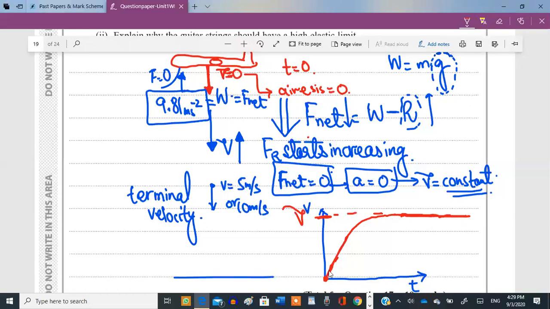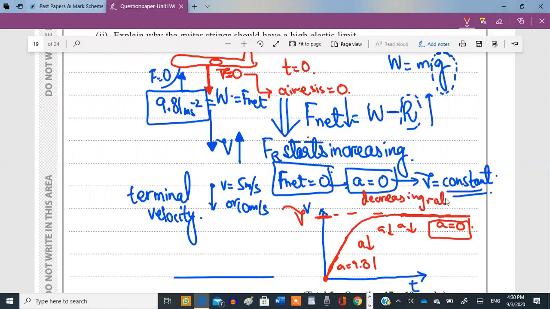Okay, so initially the acceleration was maximum, it was 9.81 initially. Then the acceleration starts decreasing and decreasing, and over here the acceleration becomes 0. And what happens to the velocity? The velocity, regardless of the decrease in acceleration, still rises. If you look at the y-axis value, the velocity starts increasing. Initially, it was increasing at a high rate, but then it increases at a decreasing rate.